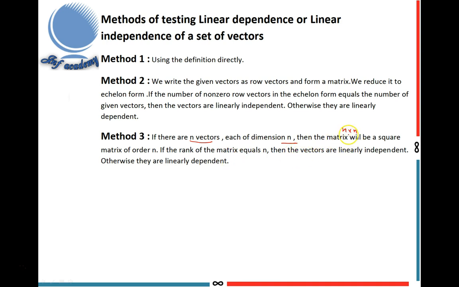Then only you can get the matrix will be a square matrix. If the rank of the matrix equals n, then the vectors are linearly independent. Otherwise, they are linearly dependent. Rank equal to n means determinant A not equal to 0, then only you can get rank of A equal to n. The matrix, I give the name of the matrix is A.